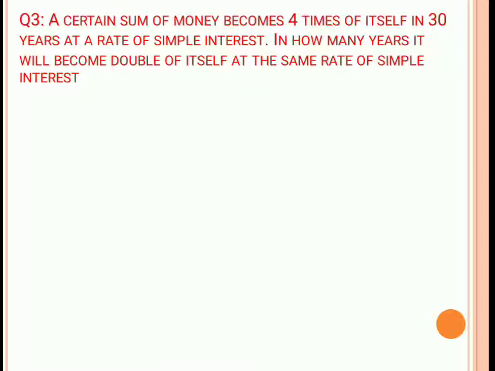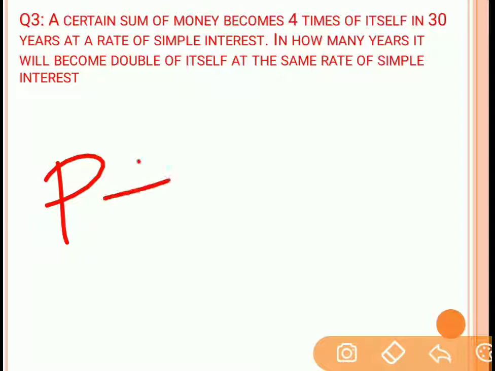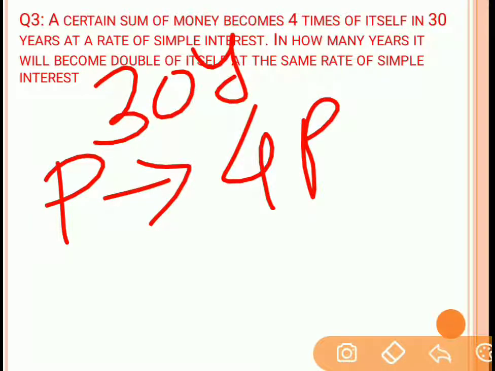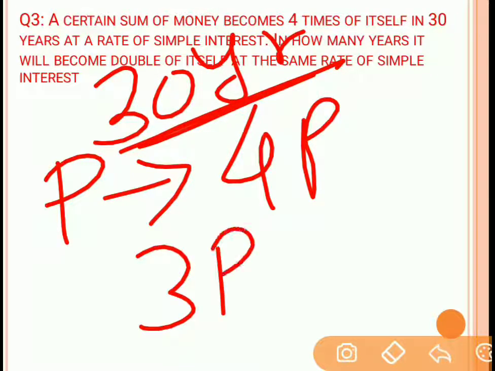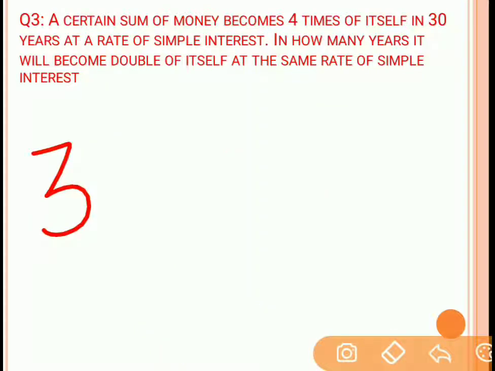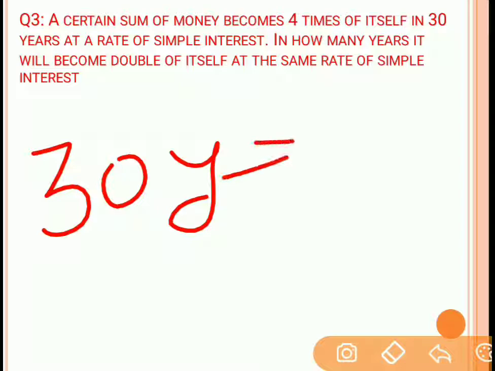Next case, question number 3. A certain sum of money becomes 4 times of itself in 30 years at a rate of simple interest. In how many years does it become double itself at the same rate of interest? Now in this question, P becomes 4 times itself, that is 4P, in 30 years. So in 30 years, the interest earned is 4P minus P, that is 3P. So in case of 30 years, you are getting interest of 3P.